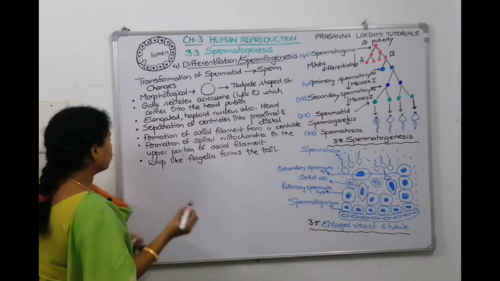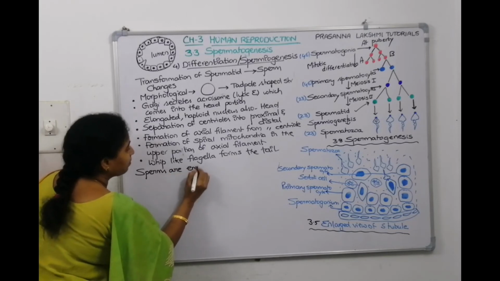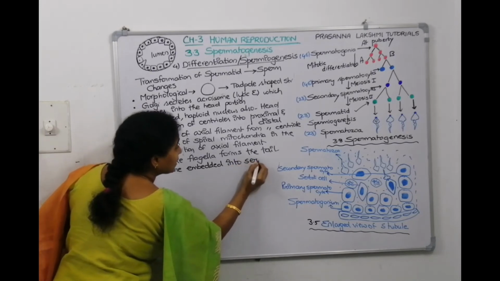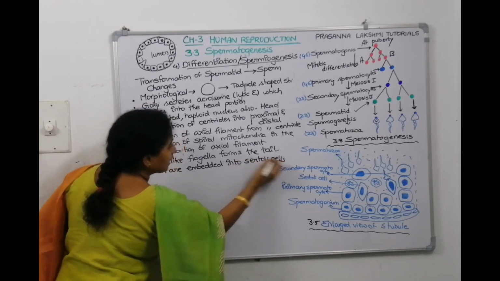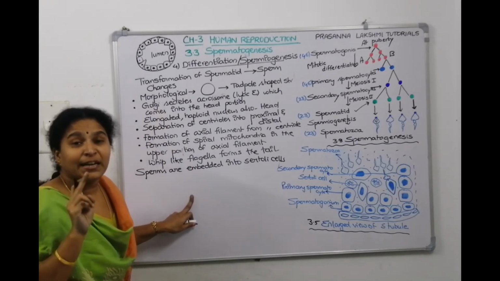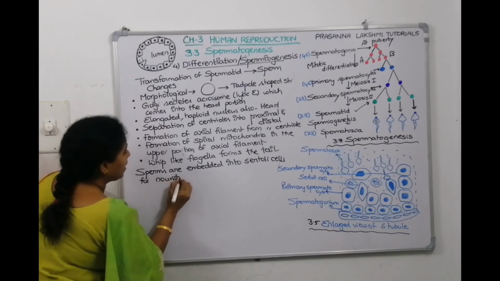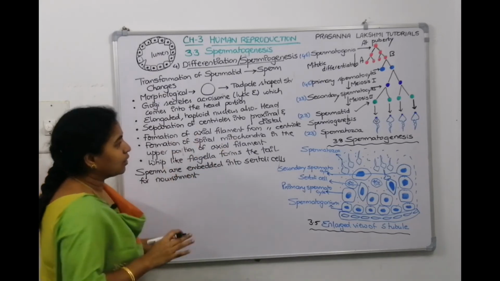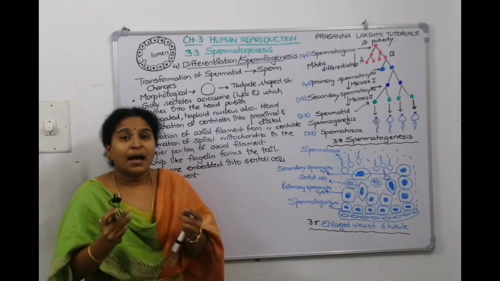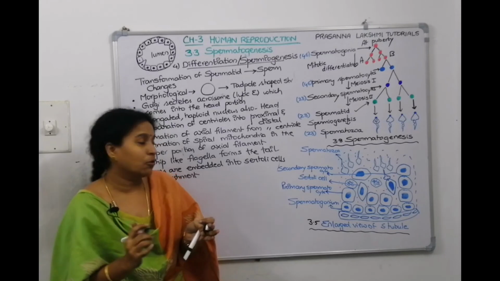Now these spermatozoa, means sperms, are embedded into Sertoli cells. You remember what are Sertoli cells? They are called nurse cells, right? They are embedded into Sertoli cells for deriving nourishment. After they get their tails and flagella, they penetrate into the Sertoli cells to take the nourishment. And after the nourishment, they will be detached from the Sertoli cells, right?